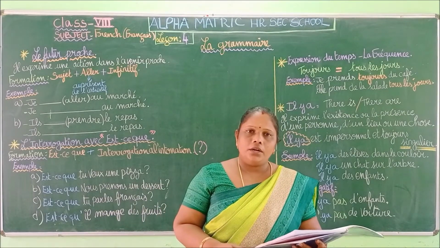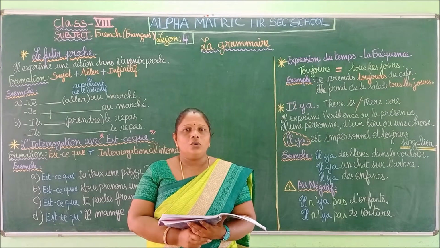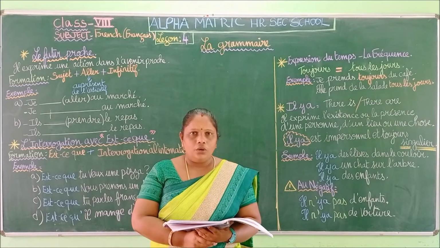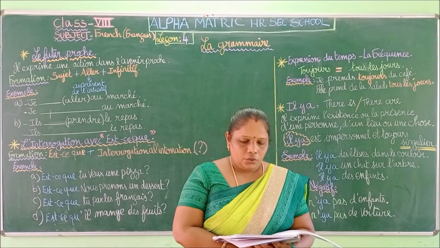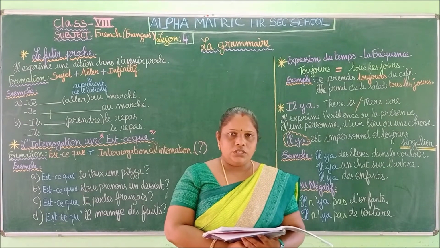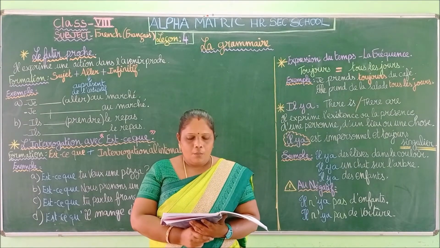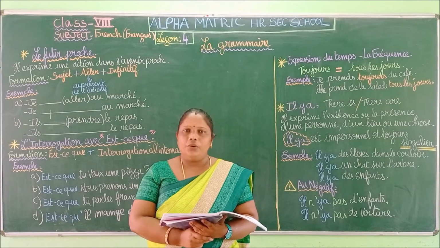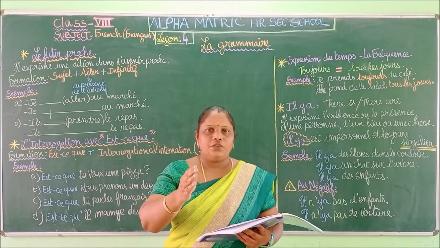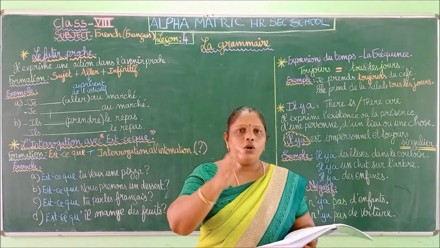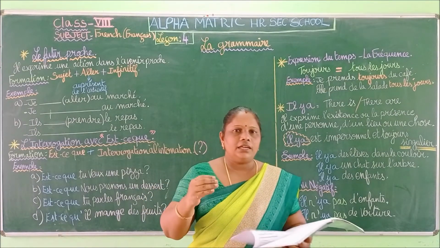Next one, we saw moi aussi, me also. Moi aussi, moi non, moi si, moi non plus, me neither. Okay, so moi aussi you have the symbol plus. Moi non means no, minus. So you have plus for si and aussi, minus for non and non plus. Okay, so we saw up to that in the last class.